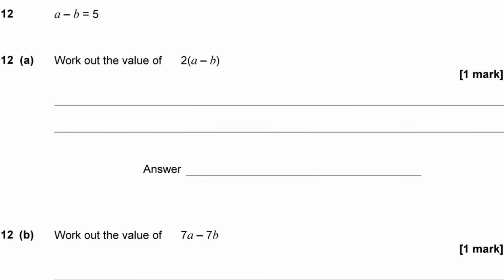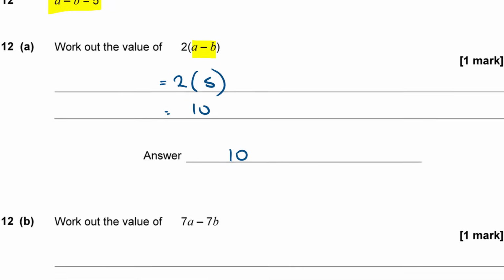Question 12, a minus b is equal to 5. Part A says work out the value of 2 lots of a minus b. Now note that we don't know what a and b are, but we do know that a subtract b is 5. It's given here. So if a minus b is equal to 5, I can replace this a minus b in here with the value of a minus b, which is 5. So in other words, I've got 2 lots of 5 here, and 2 lots of 5 is just 2 times 5, which is 10.